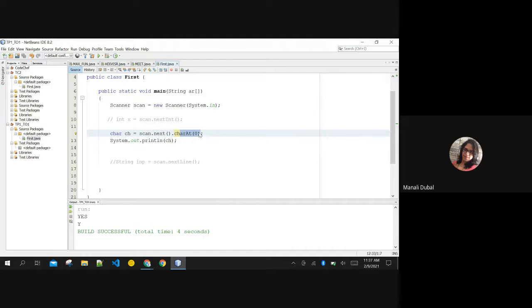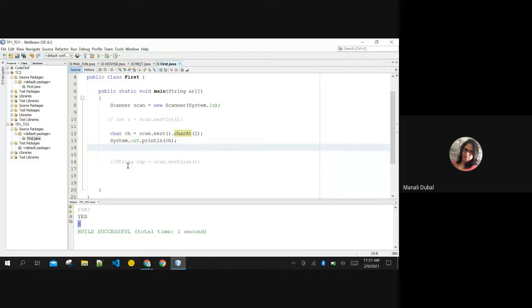If I change this to 2, it will show me the last character, right? Whatever the user is entering, it will show me the last character. You can extract characters from the string itself, so they haven't mentioned a method like nextChar. Mind this, nextChar is not a method in the Scanner class.